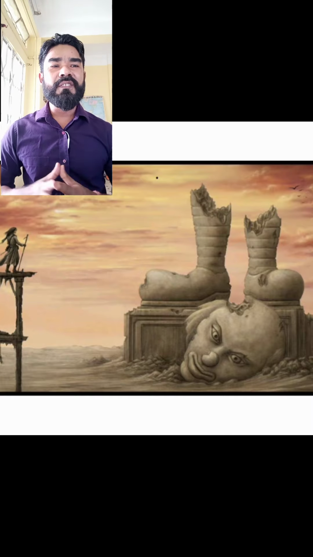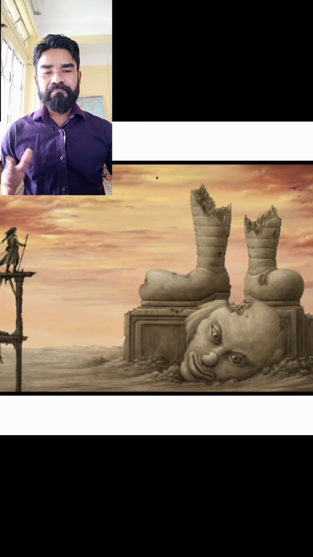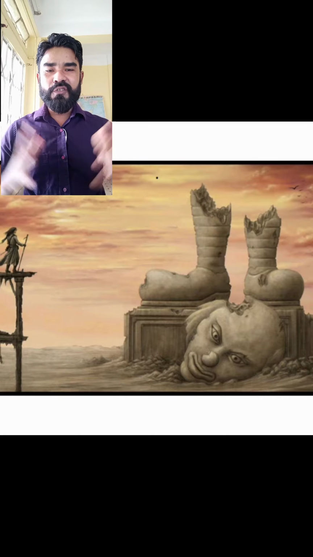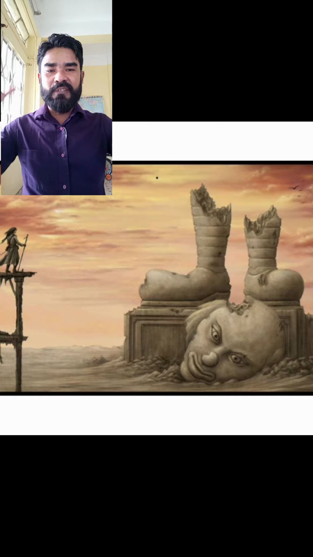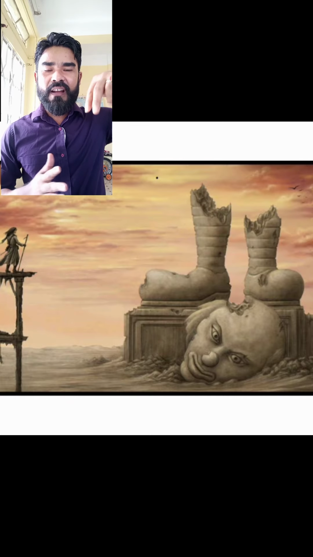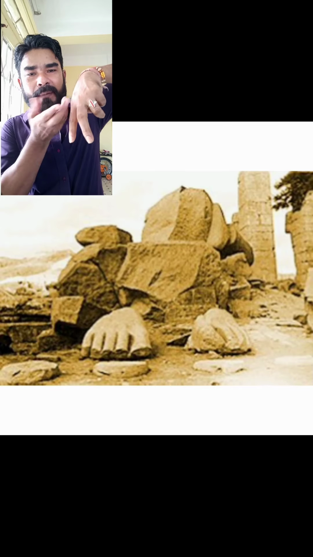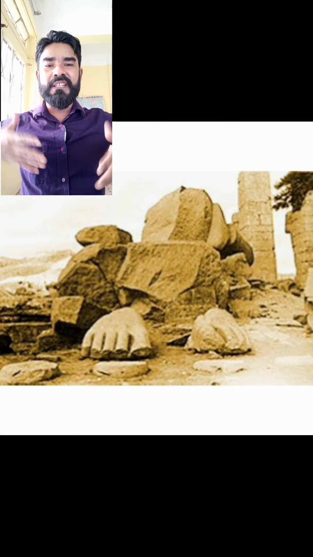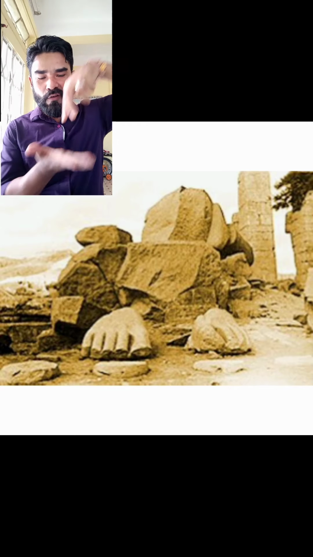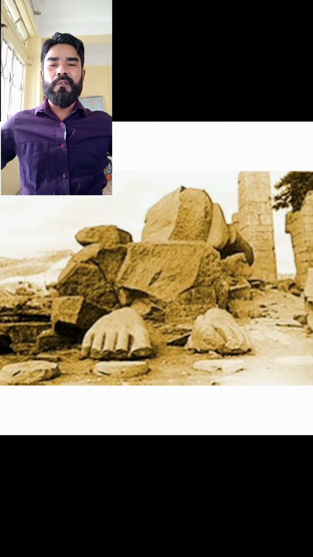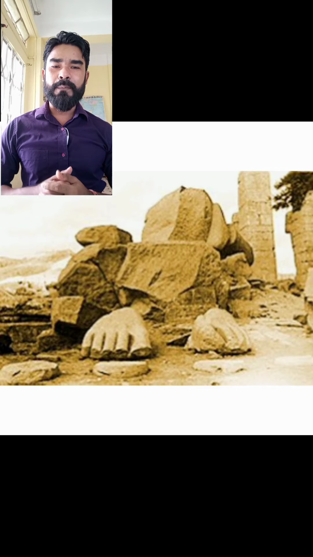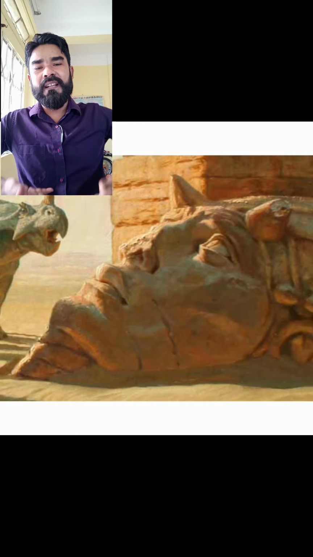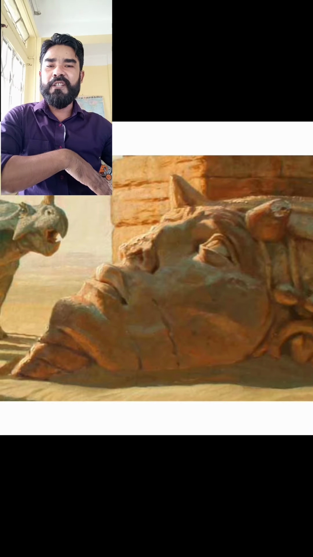Now here are some of the words that we have to know. See, the traveler says two vast trunkless legs of stone. He saw, as you can see in the pictures and images, a big statue. Trunkless means the body is there, the legs are there, but the upper part is missing. So he saw a big statue where the trunk is not there, only the legs were standing on a pedestal, on a base, a big statue whose upper part, the trunk, is lying there, broken.